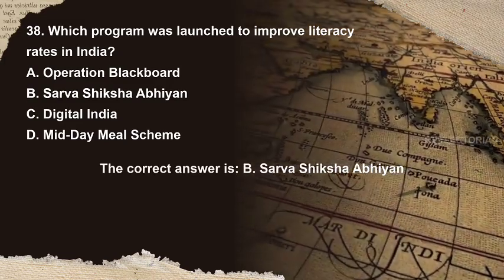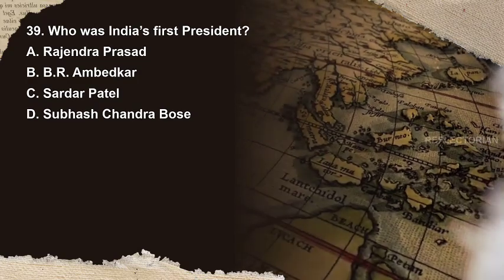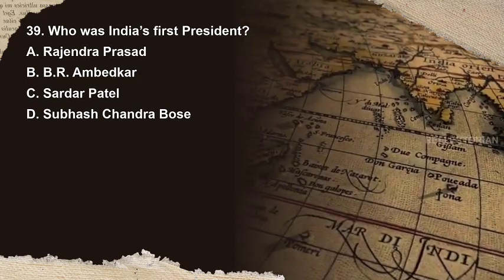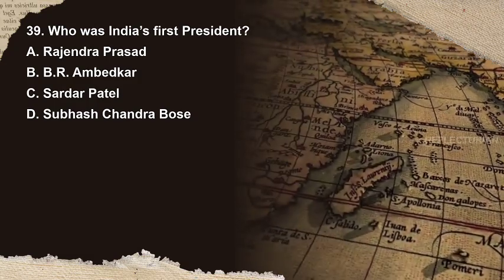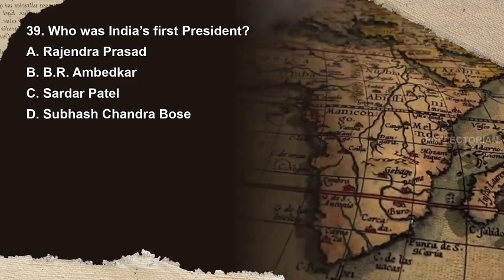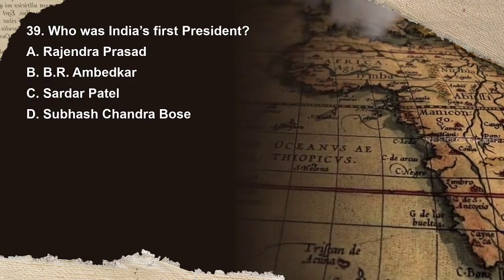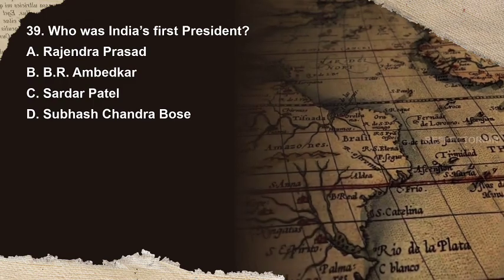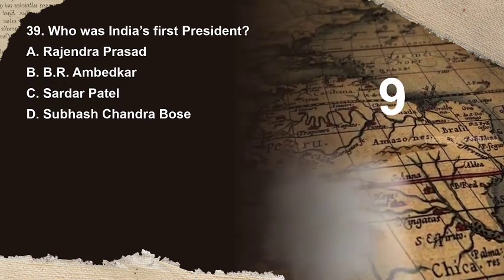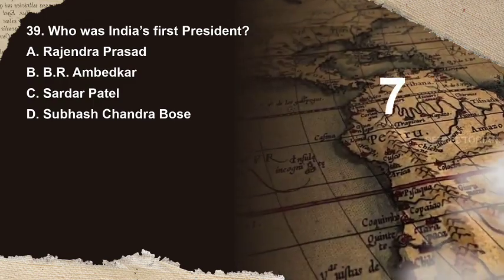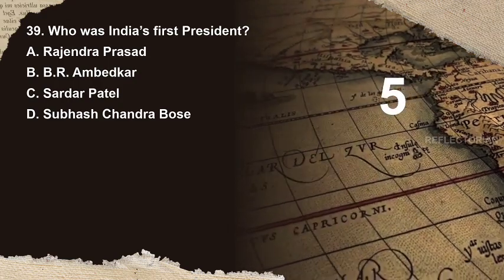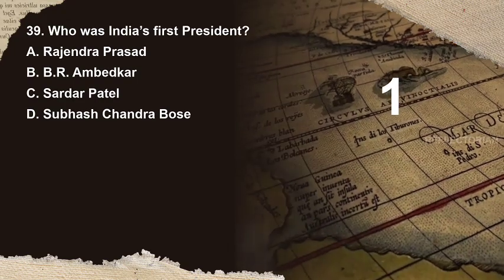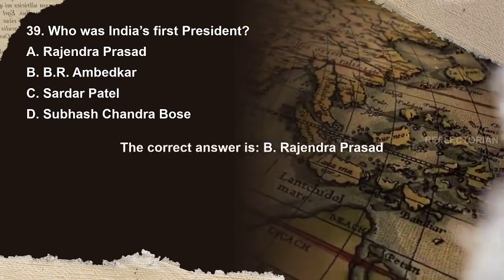Sarva Shiksha Abhiyan. Question 39. Who was India's first president? Options are A. Rajendra Prasad, B. B.R. Ambedkar, C. Sardar Patel, D. Subhash Chandra Bose. You have 10 seconds to answer. The correct answer is A.